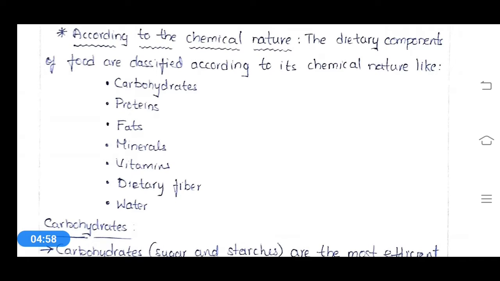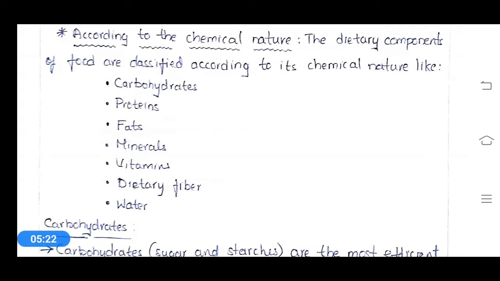Based on the chemical nature of the foodstuffs, we classify them into different types like carbohydrates, which are the sugar components, proteins, which are made up of amino acids, and fats, minerals, vitamins, dietary fiber, and water.